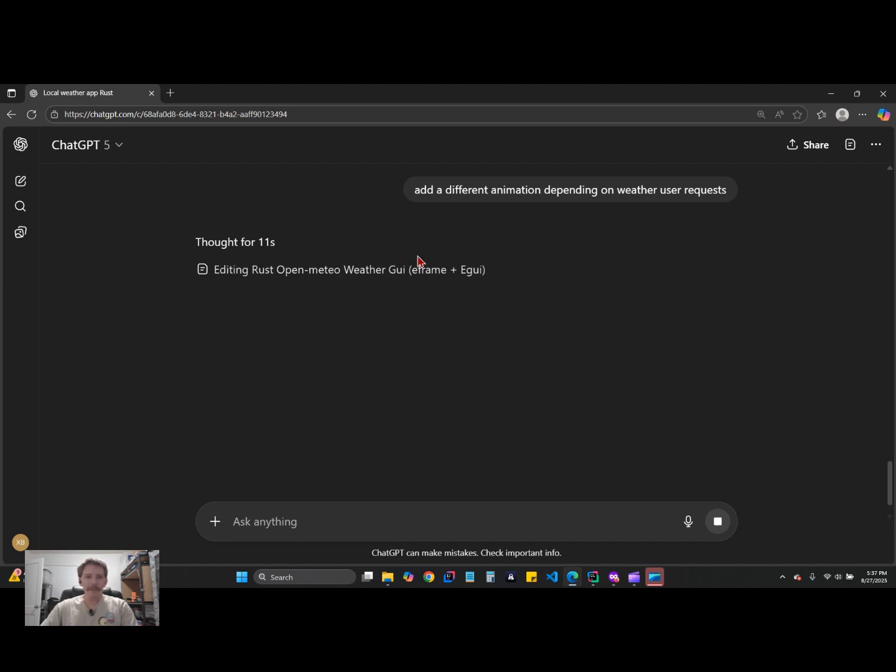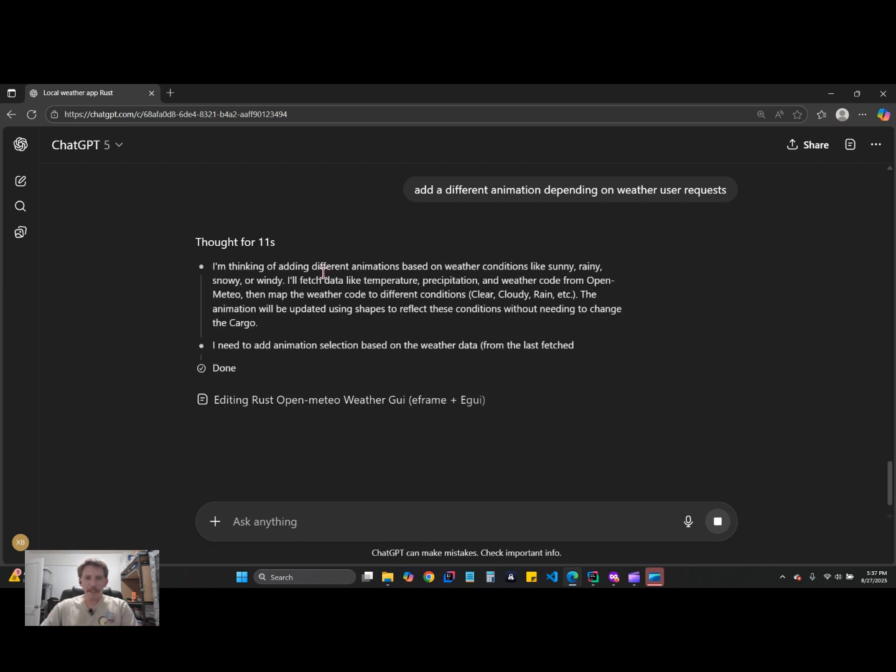All right, so let's see, thought for 11 seconds, and it's generating the code right now. It's thinking about different animations, like snow, sunny, rainy, snowy, or windy. It'll fetch temperature and precipitation. That's pretty cool. It's literally doing it all on my local machine, but it is accessing the internet to fetch the data through a free weather website.